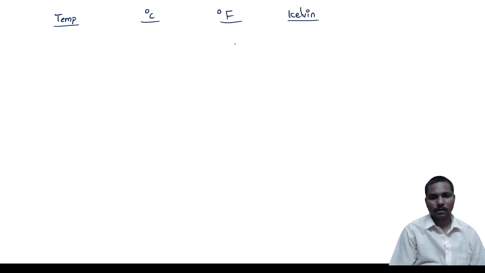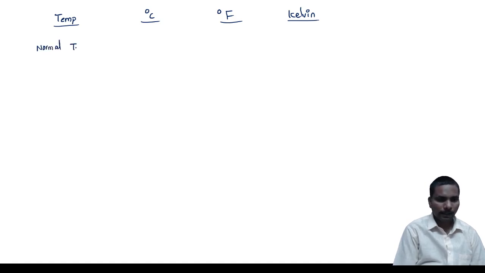Now, after this, we are going to take some important points in different temperature scales. Let us take degrees Celsius, Fahrenheit, and Kelvin. These are the very important 3 scales. Okay, let us take the normal temperature of body.